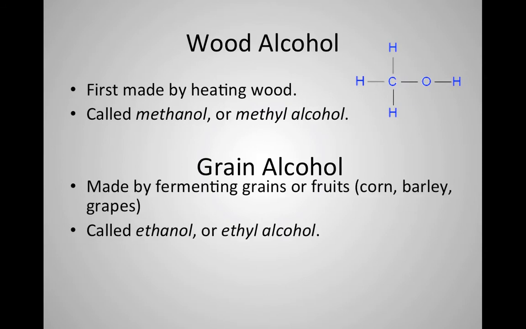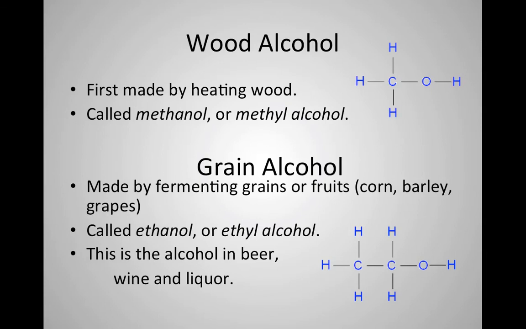Grain alcohol is made by fermenting grains or fruits like corn or barley or grapes, and it's called ethanol or ethyl alcohol. You can see it's a little more complicated. It's got an extra 2 H's and an extra C. So it has 1 more carbon and 2 hydrogens. This is the alcohol in beer, wine, and liquor, which are made by fermenting a grain or a fruit, letting the yeast turn the sugar into alcohol.